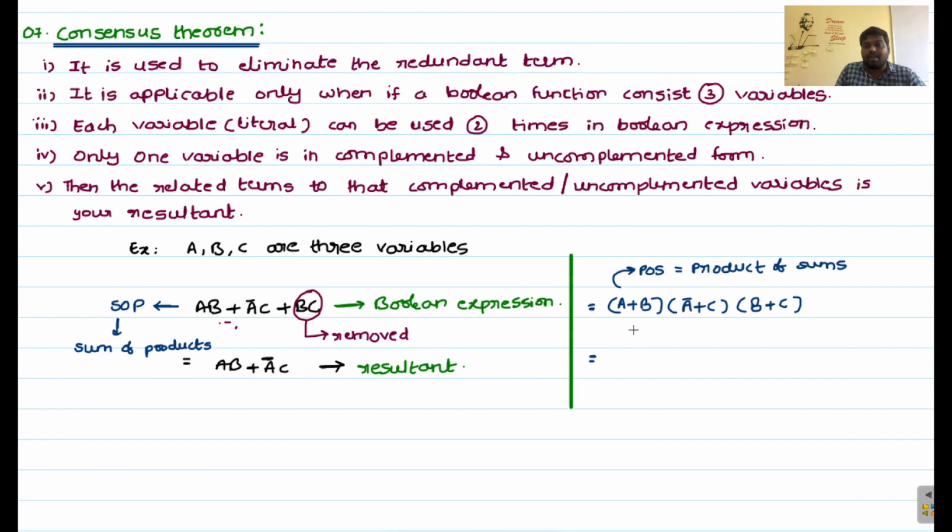Now the answer is: the terms related to the complemented and uncomplemented variables are your answer, right? That means A plus B and A bar plus C is your answer. So I am writing here (A plus B) into (A bar plus C) is your answer. So this B plus C sum is the redundant term in this particular expression.